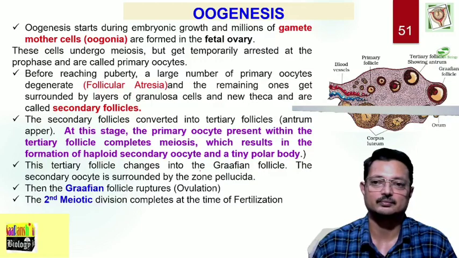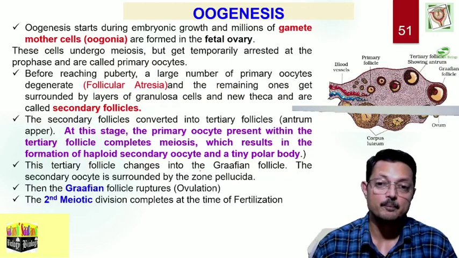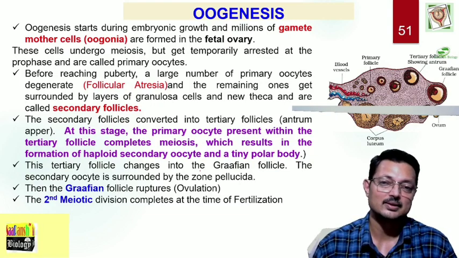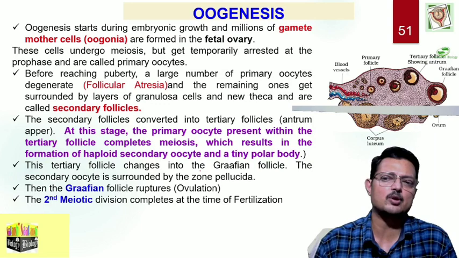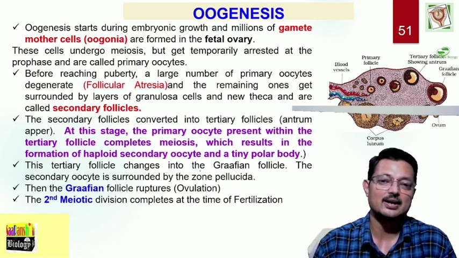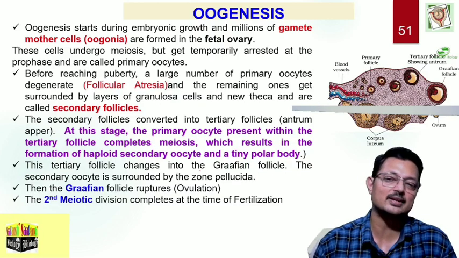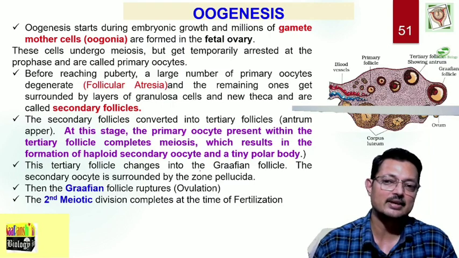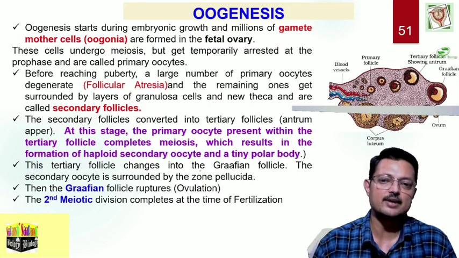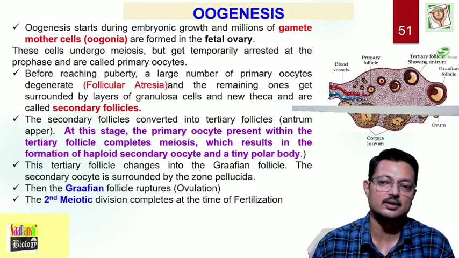fetal ovary. These cells periodically undergo meiosis, but they are arrested at prophase and are called primary oocytes. Before reaching puberty, a large number of primary oocytes degenerate, which we call follicular atresia, and the remaining ones get surrounded by a layer of cells, granulosa cells, and some other enveloping cells called theca cells, and they form follicles. Initially the primary follicle, as the number of follicular cells increases, is called the secondary follicle. The secondary follicle is converted into the tertiary follicle.